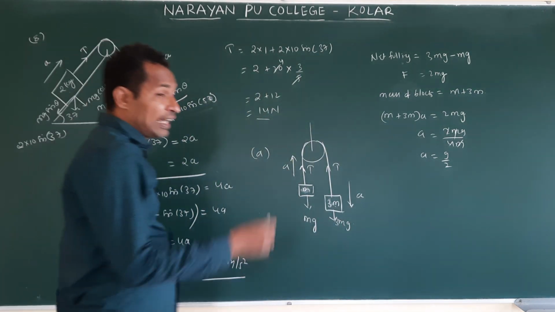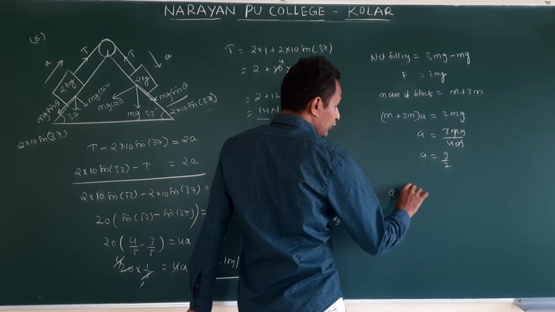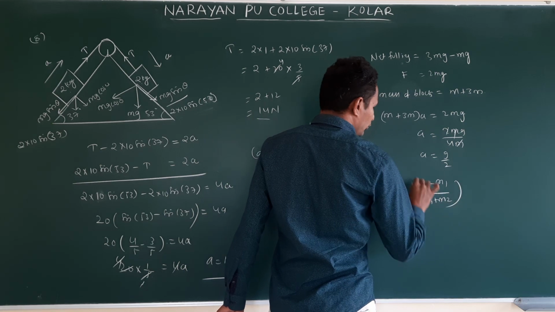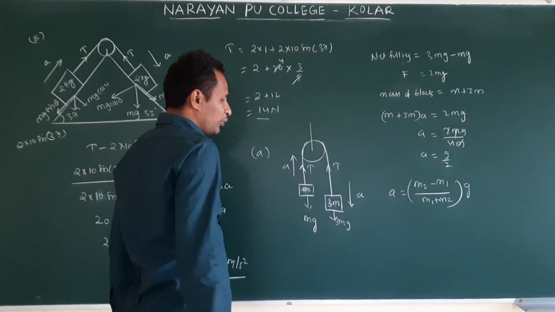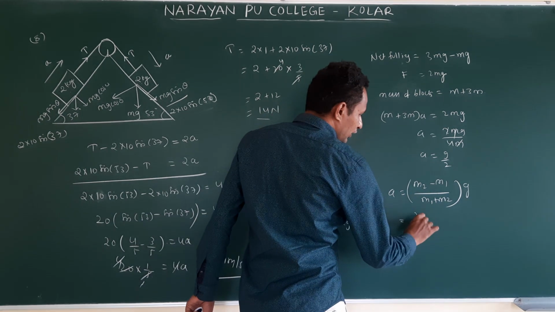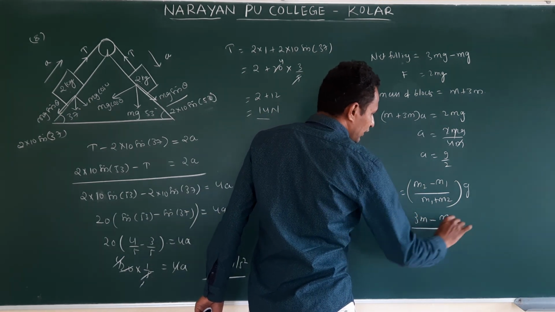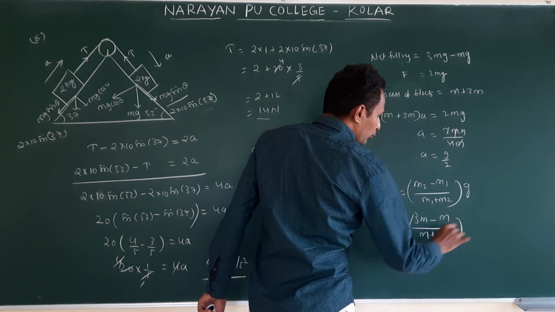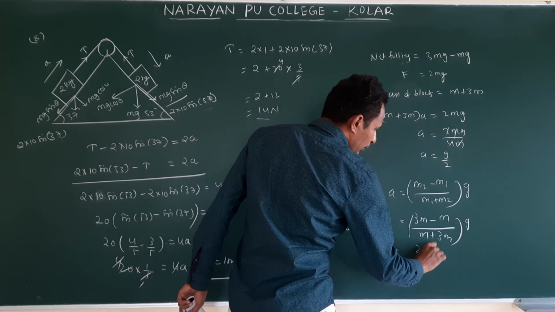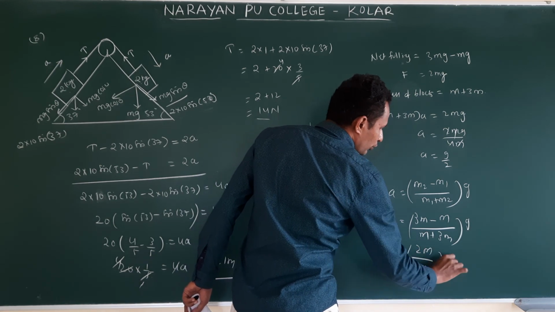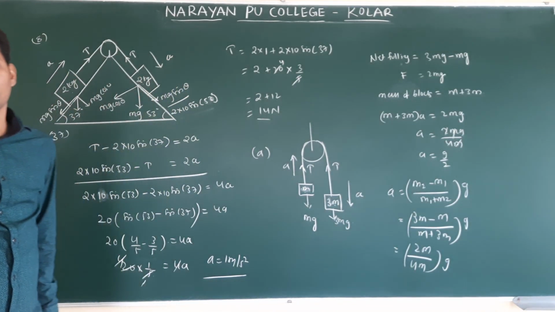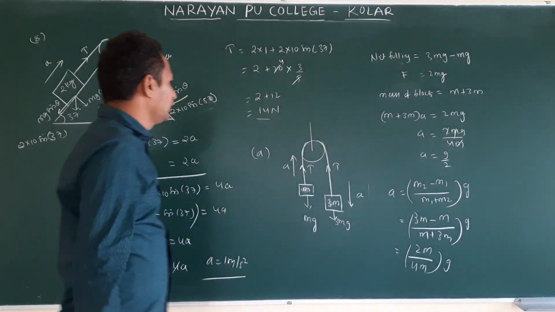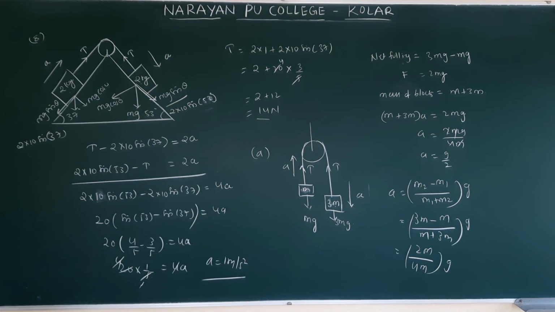Right? I have already given this formula. a is equal to what? M2 minus M1 by M1 plus M2 into g. Now here M2 is dominating, what is that? 3M. 3M minus M by M1 plus M2, M plus 3M, into g. So this is 2M by 4M into g. Again you will get the same. Okay, so remember, these are the short methods. Clear? In this case also, how do we do? We will see now.